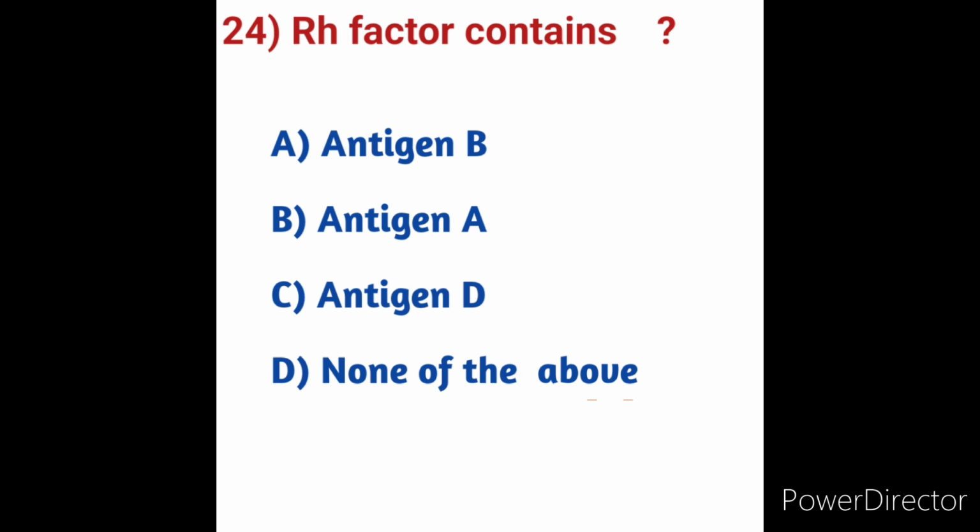RH factor contains. Here from the options, which one contains RH factors? We will see here options. First, option A, antigen B, option B, antigen A, option C, antigen D, option D, none of the above. What is meant by RH factor?